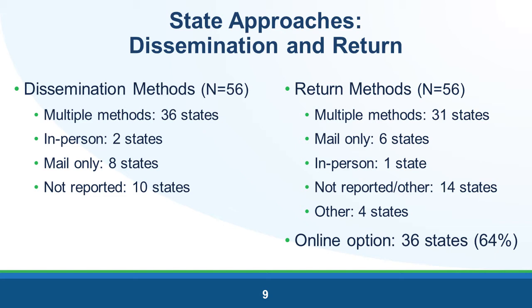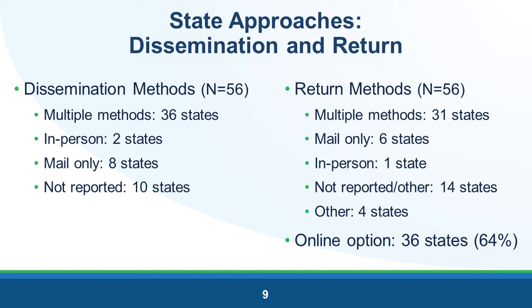2 states use an in-person method to get the survey to families, which includes approaches such as a service coordinator or provider handing a paper survey to a family at a home visit or IFSP meeting. This is down from 8 states last year, which is likely a result of the COVID pandemic. 8 states use mail-only surveys, which is 2 more than last year. An additional 10 states did not outline their methods in their APR.